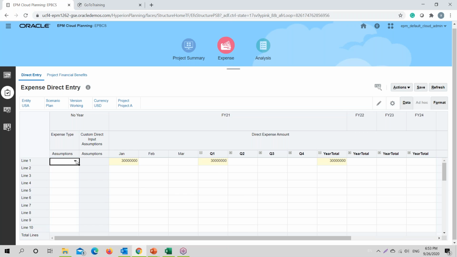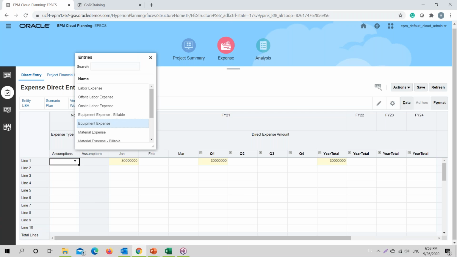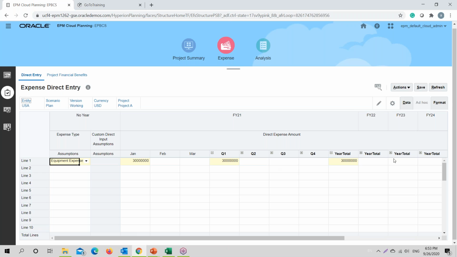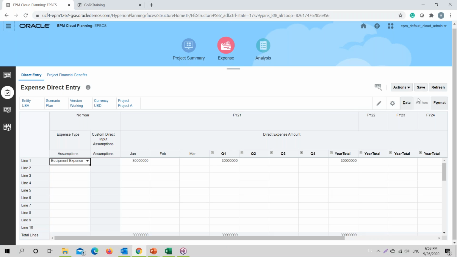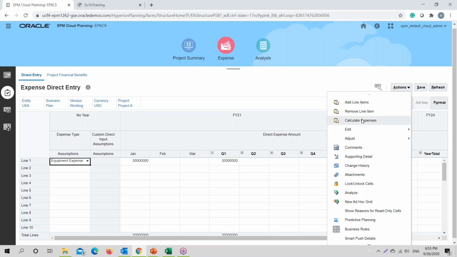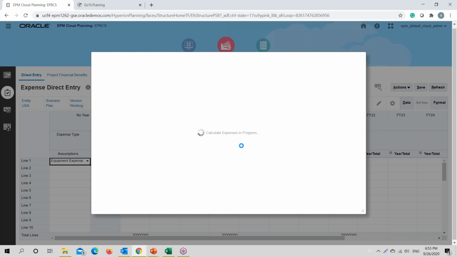And we provide the type of expense, the line item. Let's say it's an equipment expense that we would be incurring for this particular project. Once you provide the data, you calculate expense and the system will calculate the expense pertaining to this particular project.